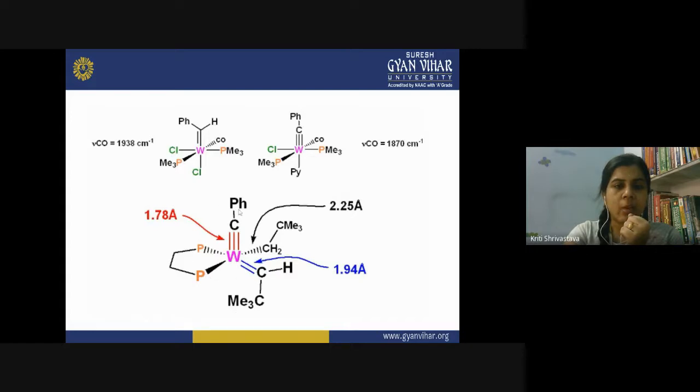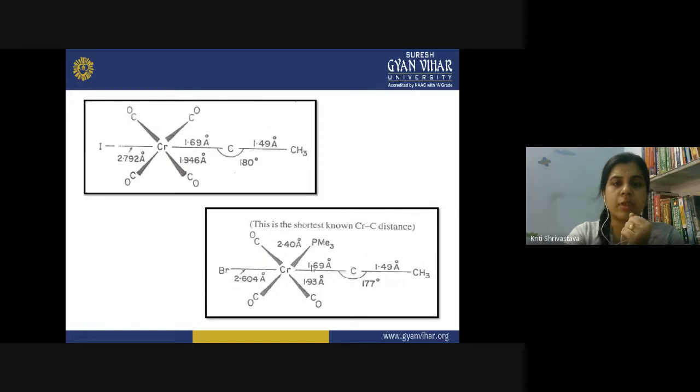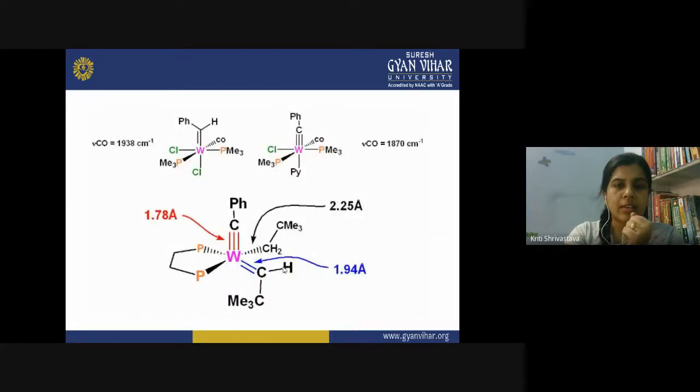Again, this is another complex of the tungsten having both the alkylidine and alkylidene ligands. This is a very unique complex containing both the metal carbon double bond and metal carbon triple bond. And all the bond distances are measured by using different analytical techniques. So the metal carbon bond in case of chromium was found to be 1.69 angstrom, and here it was 1.78 angstrom.